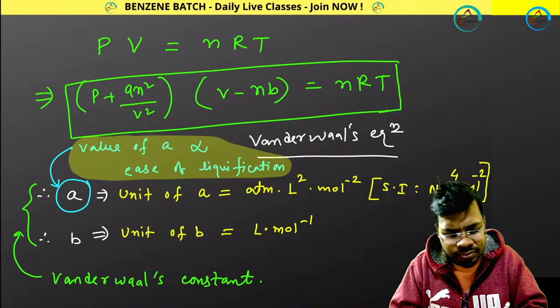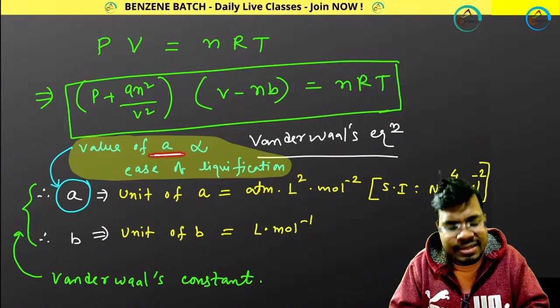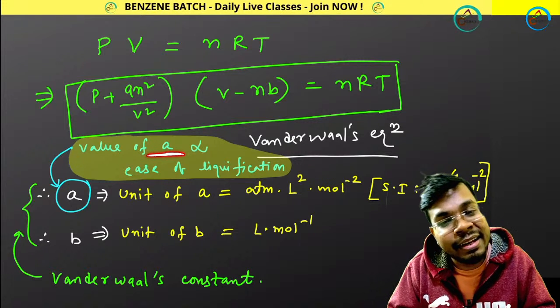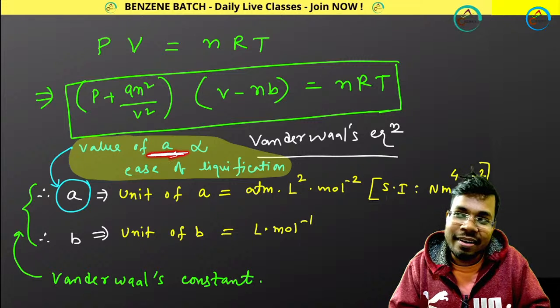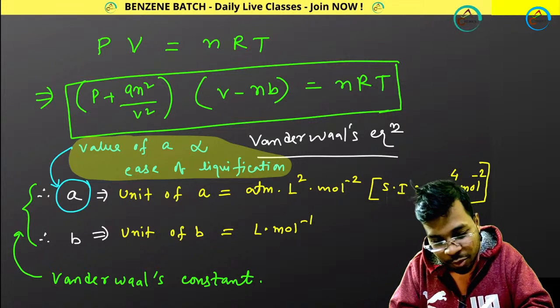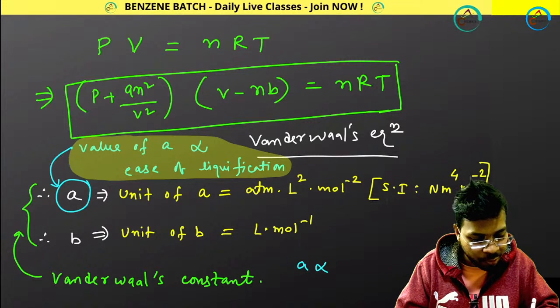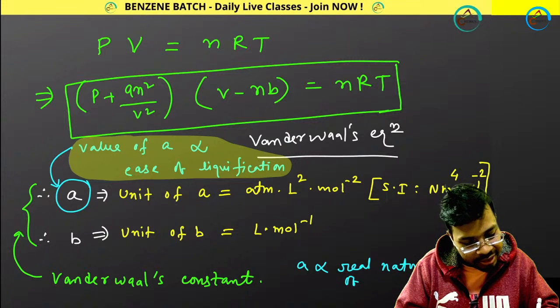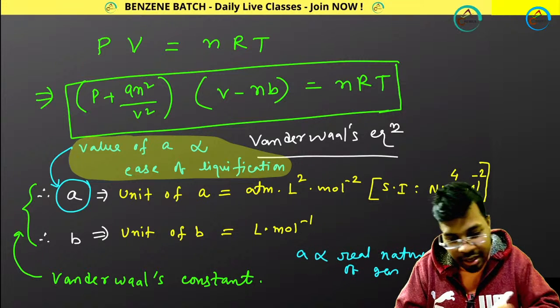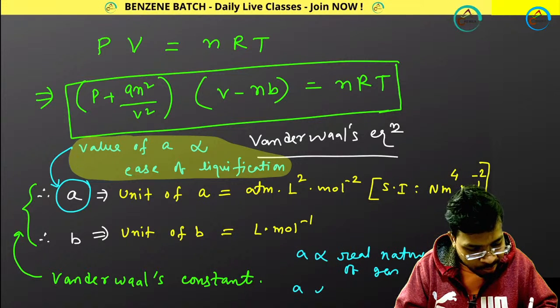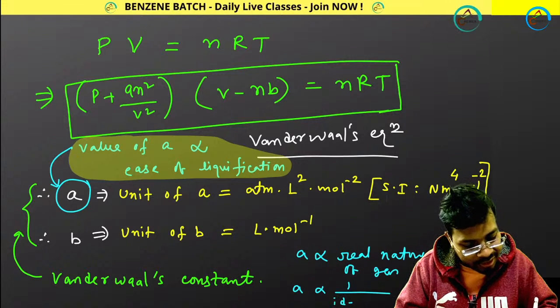That means if a is increasing, real nature is increasing; if a is decreasing, real nature is decreasing. So a is proportional to real nature of gas, or a is inversely proportional to ideal nature.